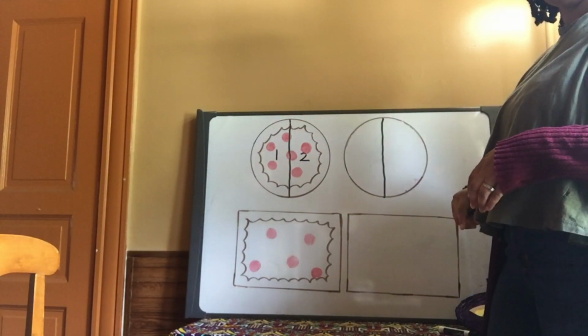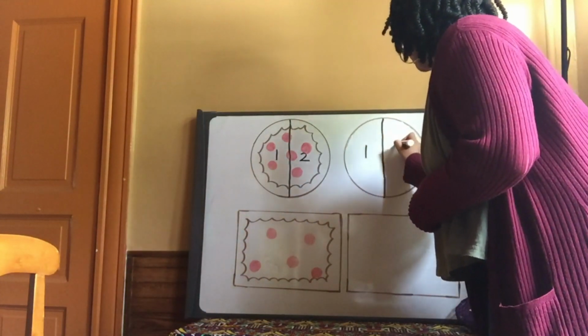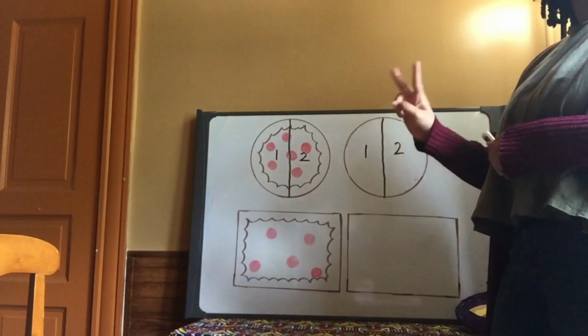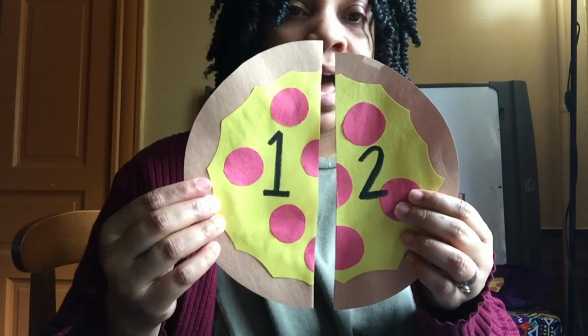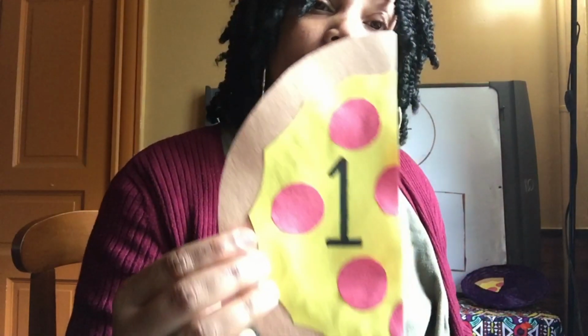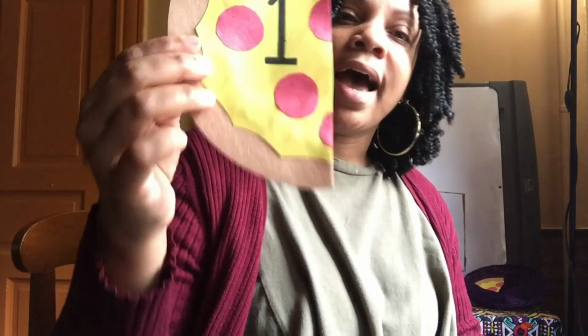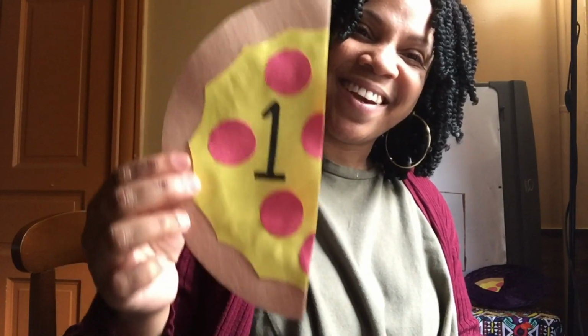And by splitting it into 2 halves, how many equal parts did we create? Show me with your math fingers. 2. Very good. Scholars, now that we have cut this pizza into 2 halves, I can take my 1 half, since we split them into 2 equal parts. Now it's balanced. Me and my brother have the same amount of pizza that we can eat. I have my 1 half. All right, let's continue.